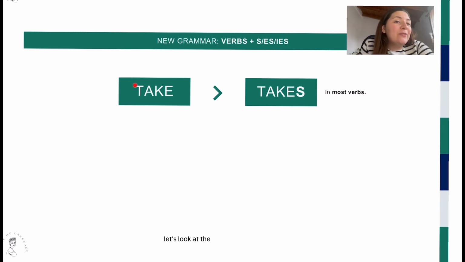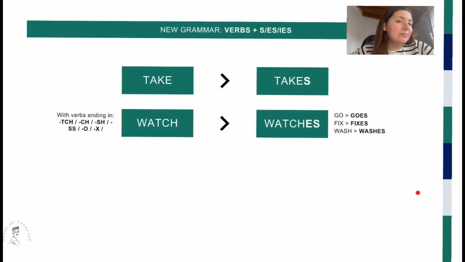Firstly, let's look at the verb take. Take takes just an S, and this will happen in most verbs. That means in the majority of verbs, this will be the rule. However, in verbs like watch, we don't add an S but an ES. Why does it happen?